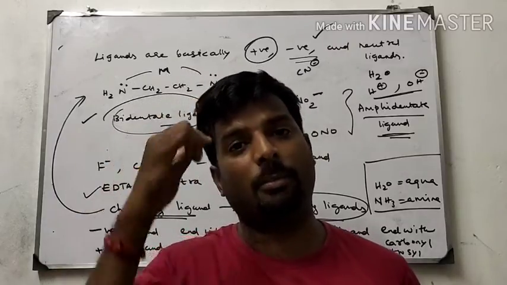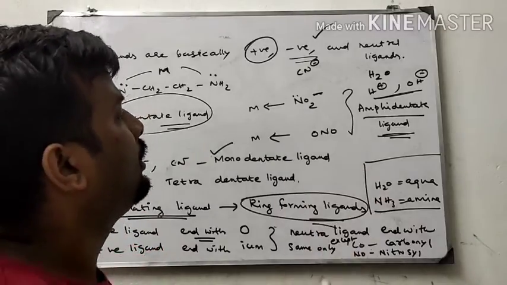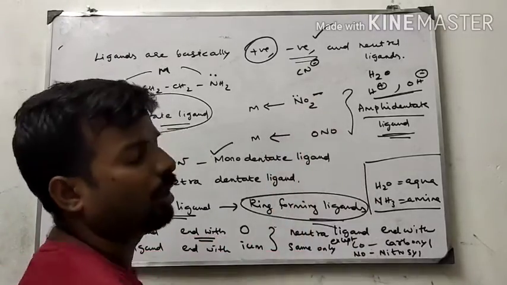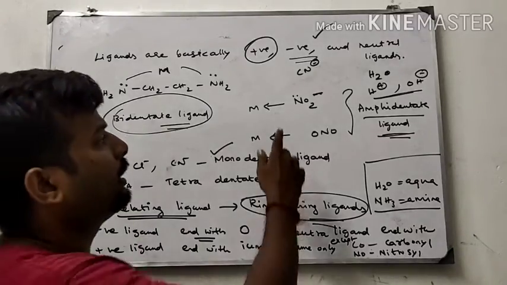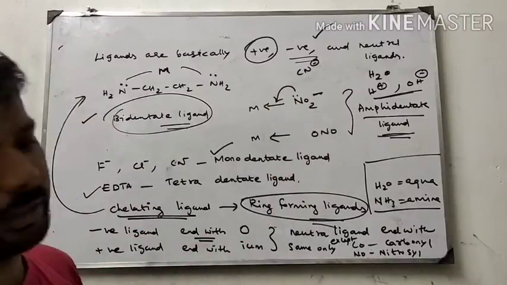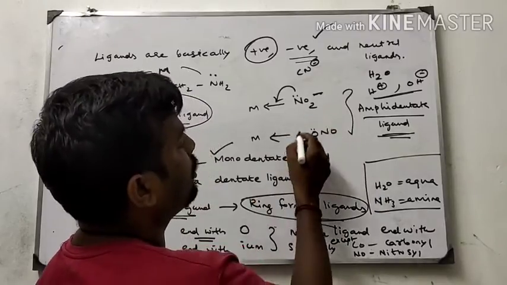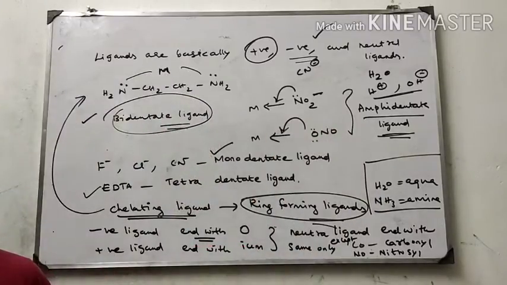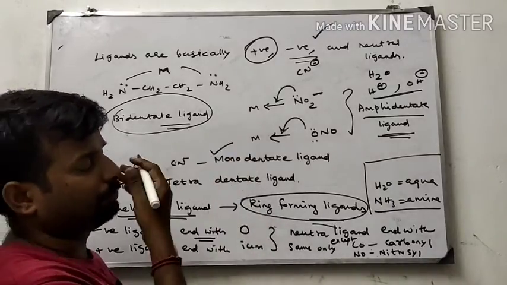Here, in an ambidentate ligand, both nitrogen and oxygen have lone pairs of electrons. Nitrogen contains two lone pairs, so it donates electrons to the metal. Oxygen also contains a lone pair, so it also donates electrons to the metal. But these things happen in two steps.